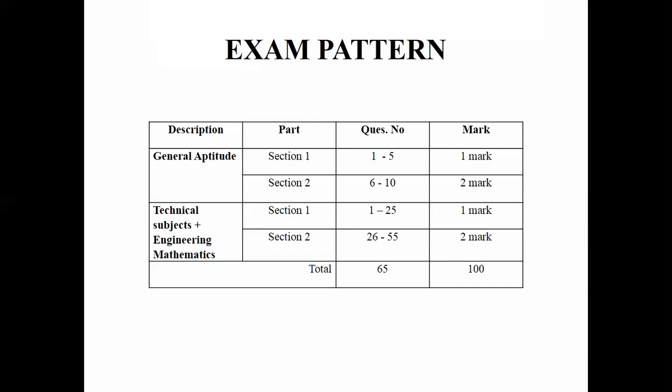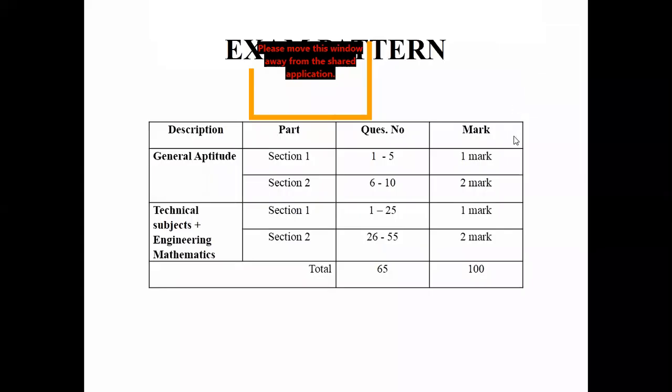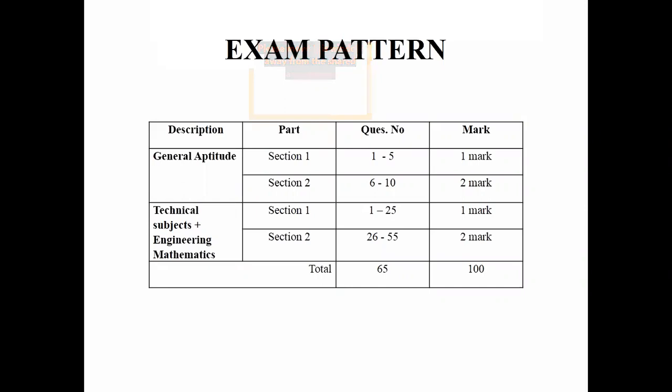And in the second part, you'll again be having two sections. The first section is 1 mark, from question 1 to 25, and in the second section, you'll be having 2 marks from question number 26 to 55. It means you'll be having 65 questions for 100 marks. So we are having 65 questions for 100 marks. Am I right?